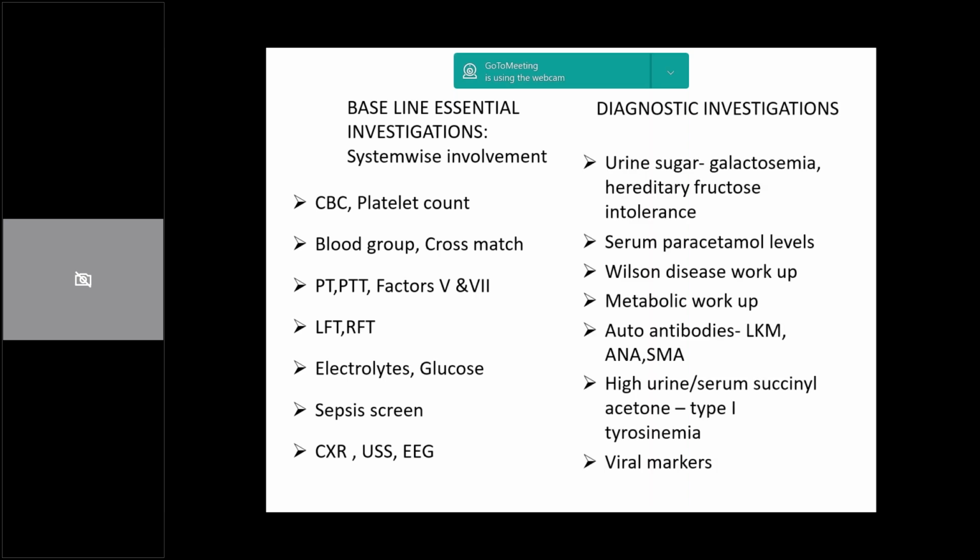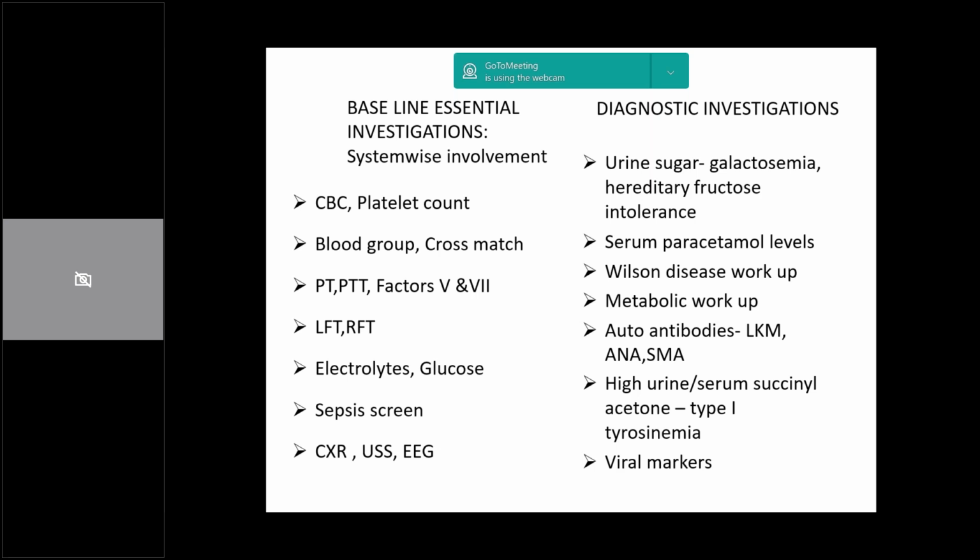Then we need to find an etiology. There is an endless list of investigations depending on what it is. We had already discussed acute viral hepatitis and the serum antibodies you can do. Then depending upon the cause, for example, if you have HLH, hemophagocytic lymphohistiocytosis, you can do a bone marrow aspiration, triglycerides, and NK cell activity.